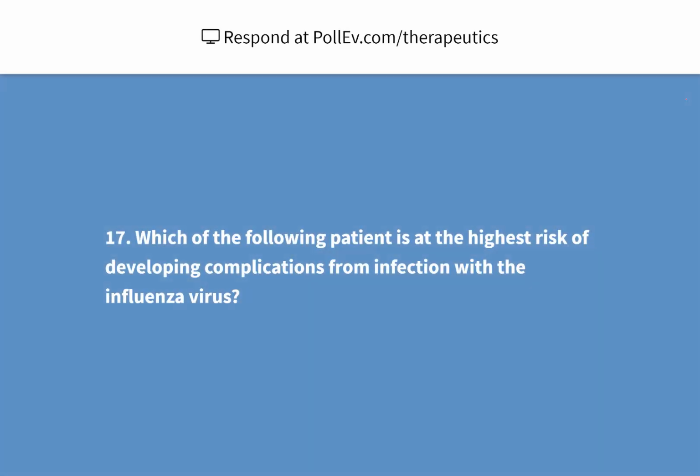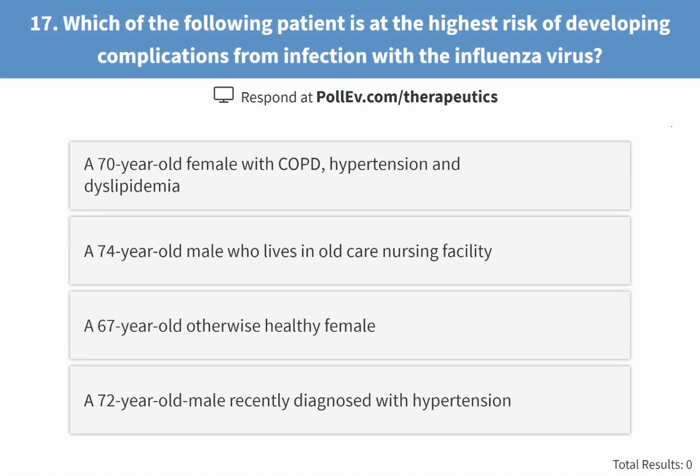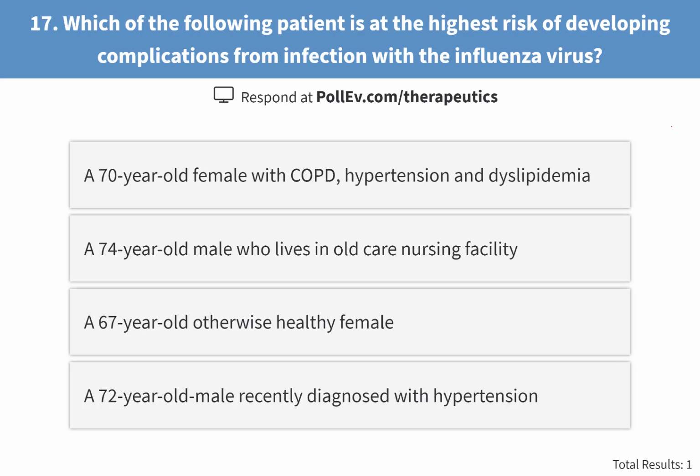Question 17. Okay, 3 more questions. Which of the following patients is at the highest risk of developing complications from infection with flu virus? Okay, this is where you need to read it. A, a 70-year-old female with COPD, hypertension, dyslipidemia, or B, a 74-year-old who lives in a nursing facility, or C, a 67-year-old healthy female, or D, a 72-year-old male recently diagnosed with hypertension.